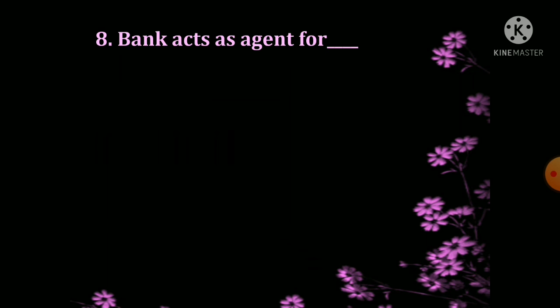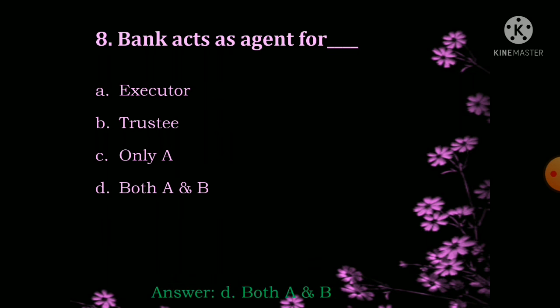Bank acts as an agent for executor, trustee, only A, both A and B. Option D, both A and B. So bank acts as the agent for both, that is executor and the trustee. In the name of the bank, you can go with any kind of agreement, duly signed by the manager.